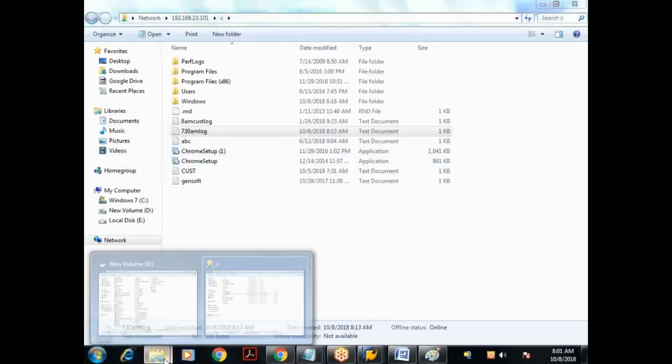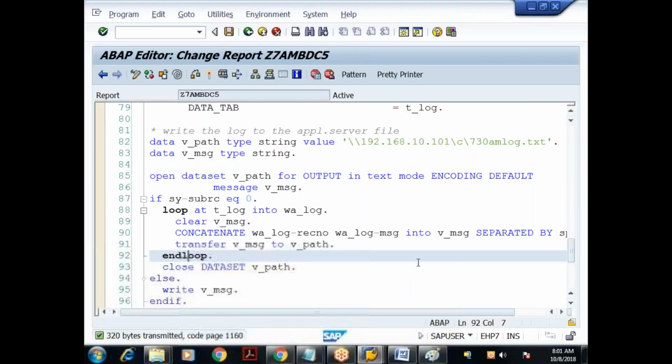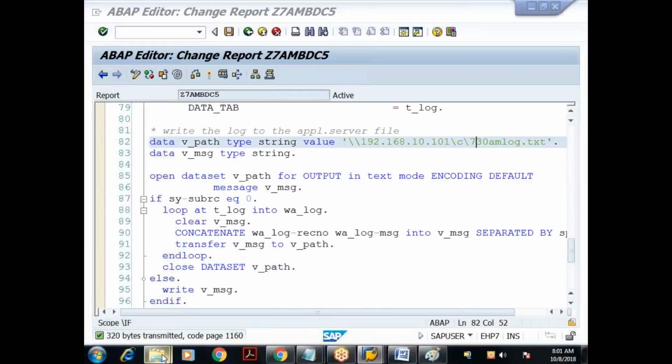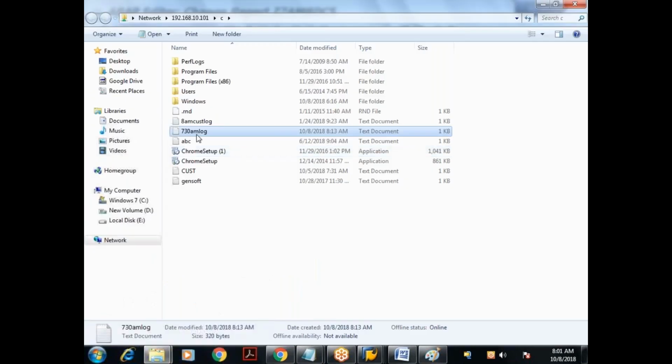What is the file I gave? 7:30 a.m. log.txt. This is the file which got created just now. I'll double click on this. Yes, same thing.